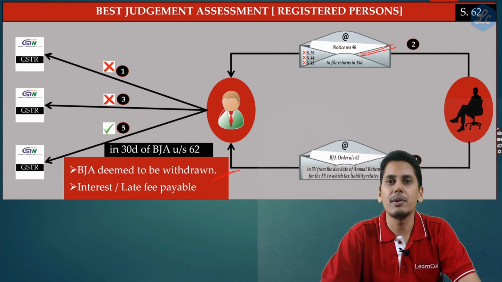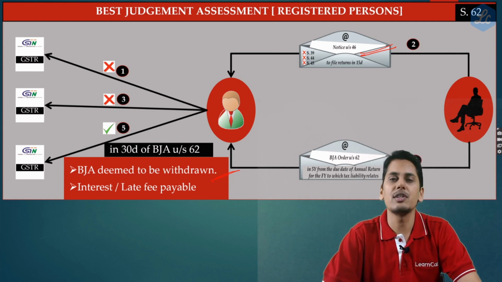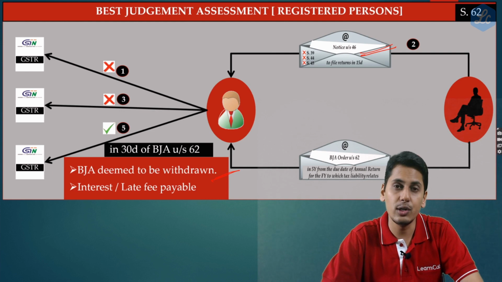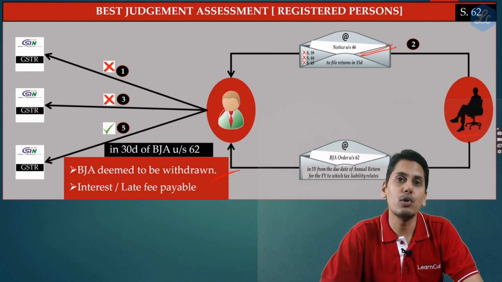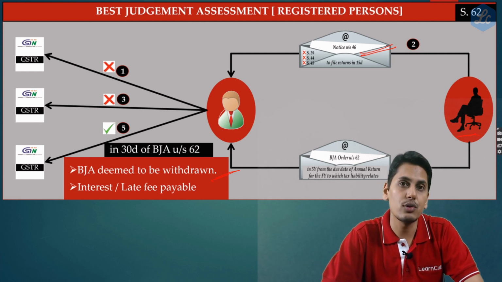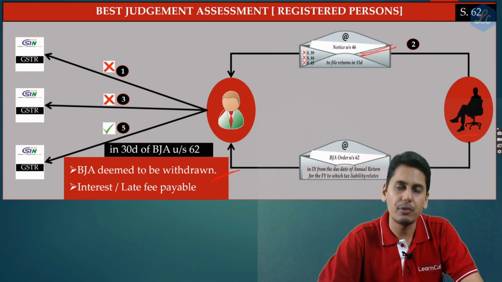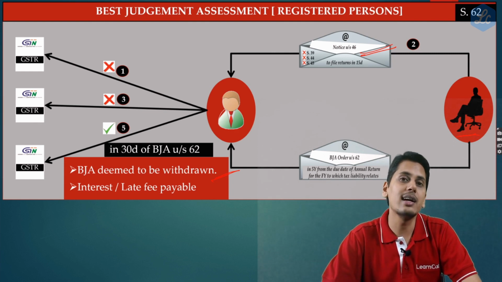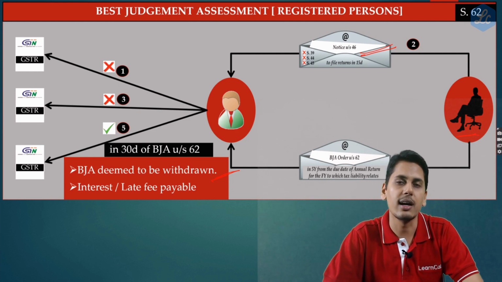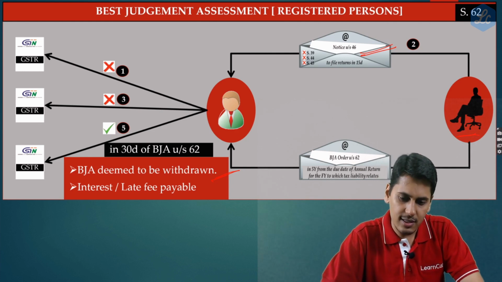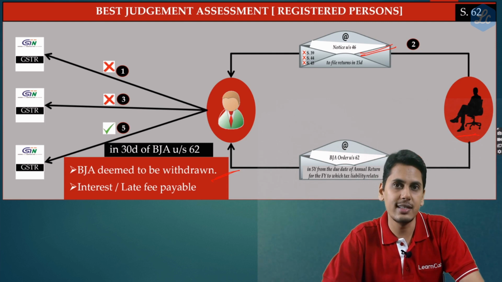Now, if this registered person, even after receiving the best judgment assessment order under section 62, doesn't file his returns, then the officer can proceed to recover the amount from this registered person. Recovery proceedings can be initiated against him. So now friends, this is the general flow of section 62, what we have seen.